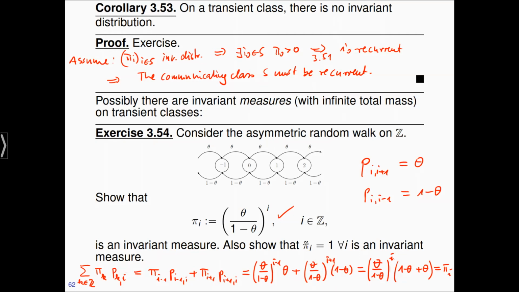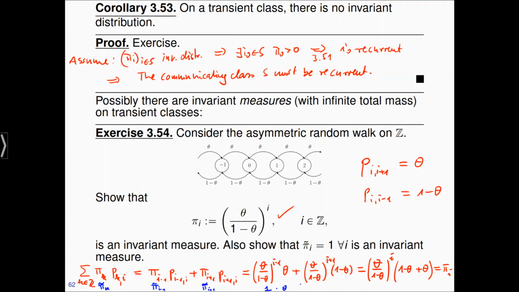Let's look at the second task. We were supposed to show that pi tilde is also an invariant measure. If I plug in pi tilde instead of pi, then of course this step remains the same. So this is pi tilde_(i-1), and here it's pi tilde_(i+1). The definition of pi tilde is different, so instead of writing this expression, I have to write a 1 here.